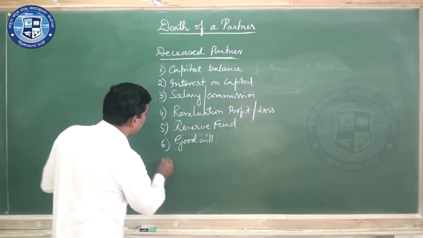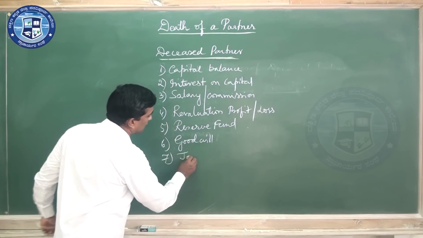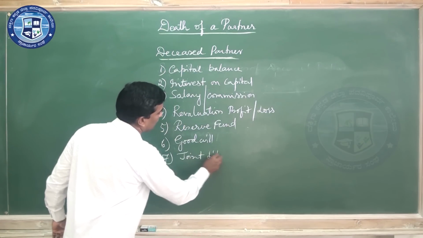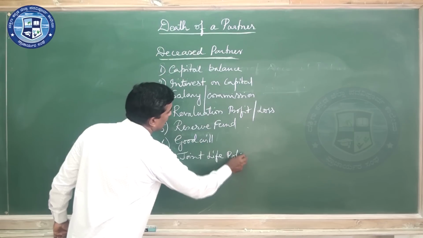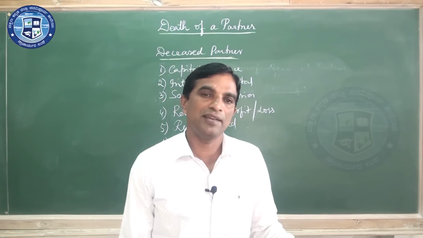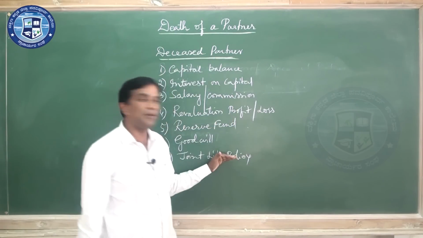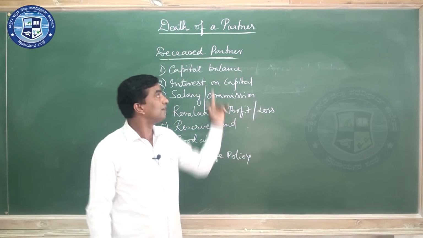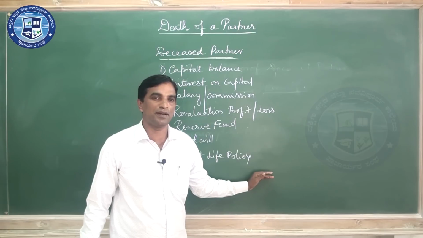Another item like that is joint life policy. This also we calculate like that only, because sometimes they take joint life policy. So this also will be shared to the retiring or deceased partner.